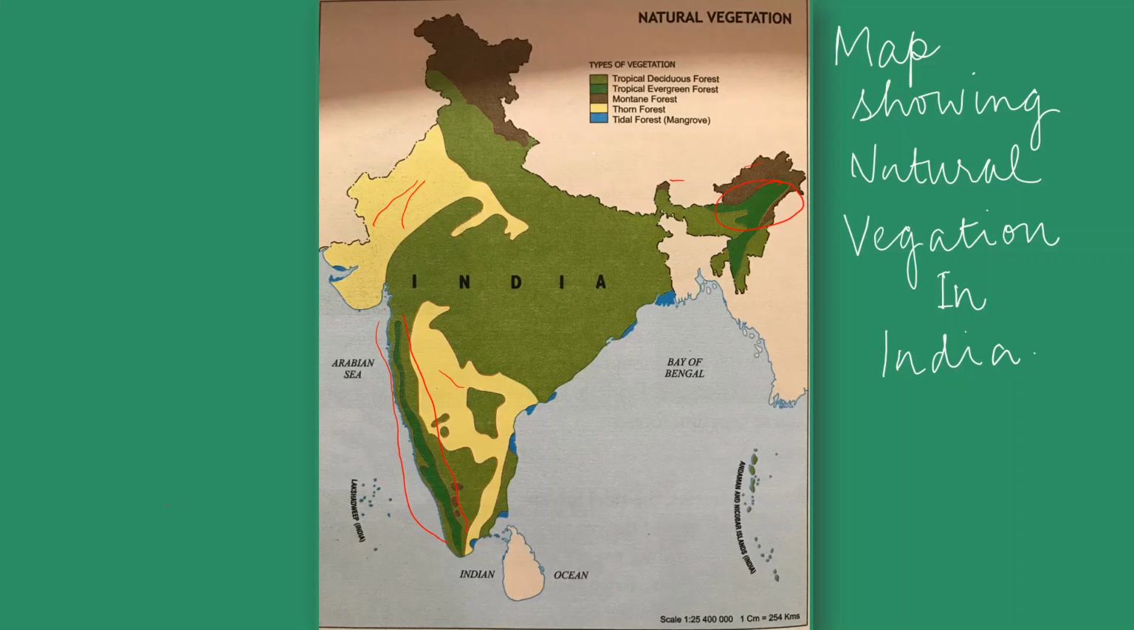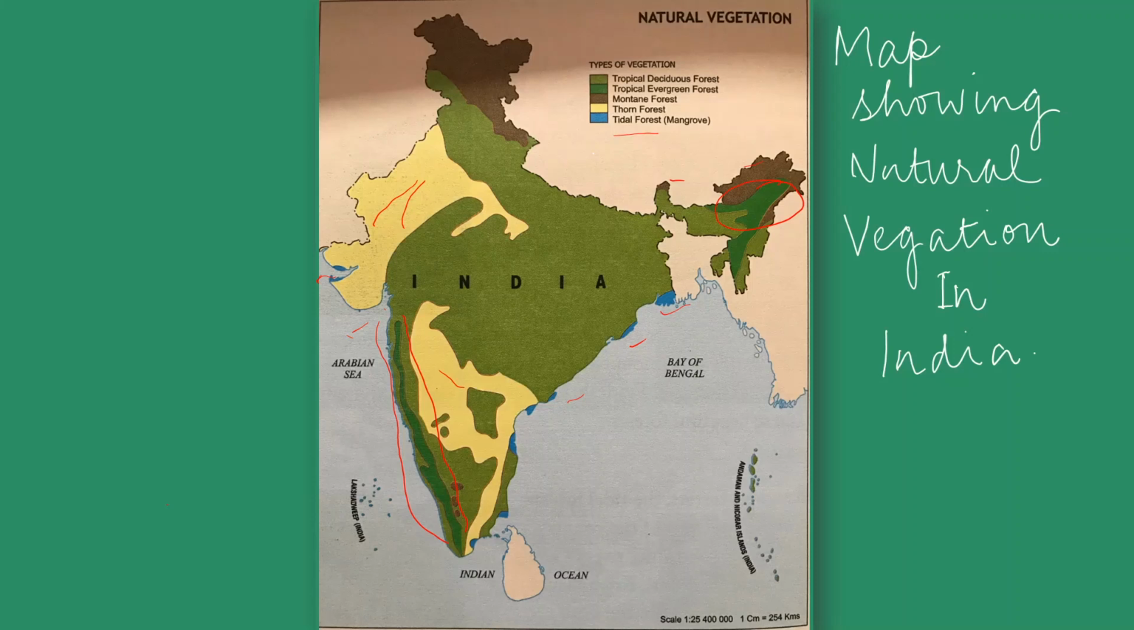And the blue one is called tidal forest or mangrove forest, where a lot of water is there. They grow there. This is near the Bay of Bengal. You will find this here, here, and some part near the Arabian Sea, Gujarat, and here. So, according to the climate, the natural vegetation is also different in different areas.